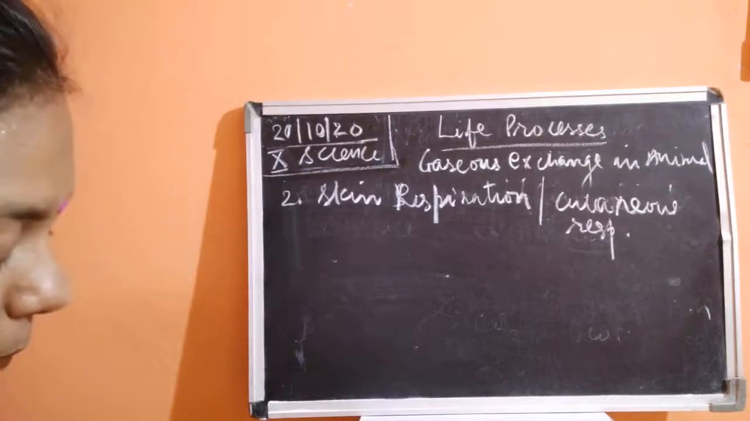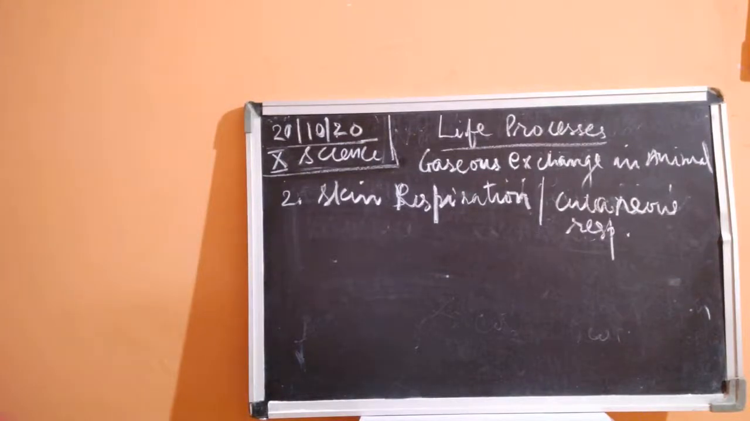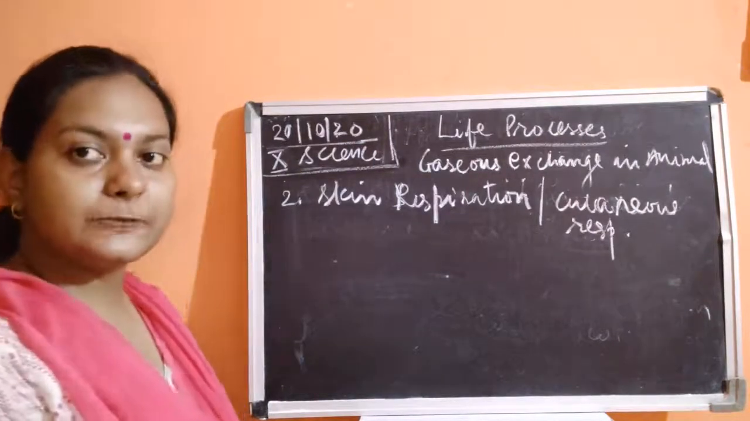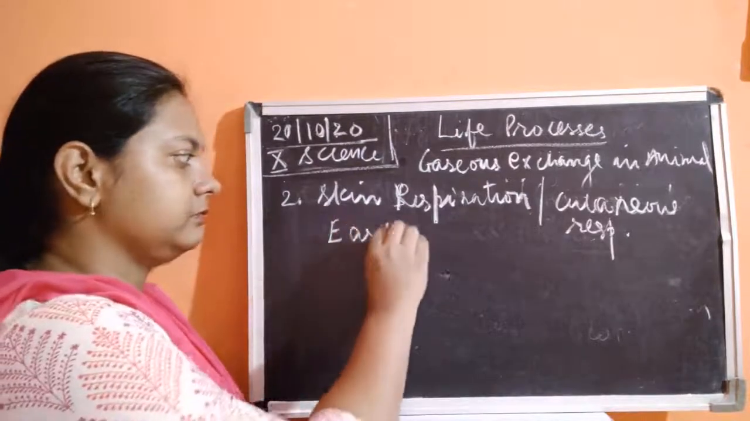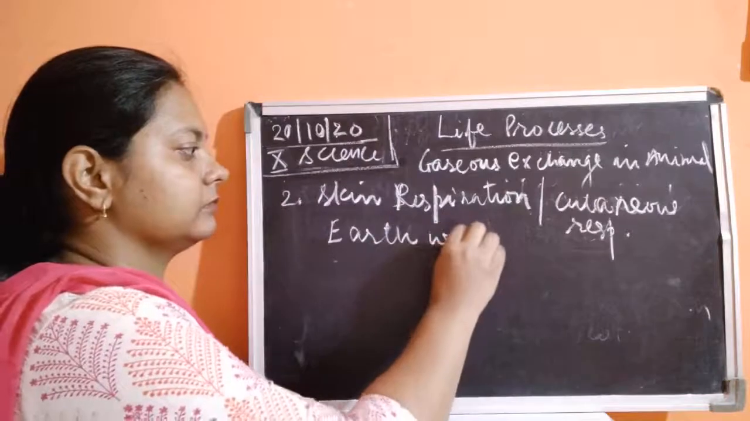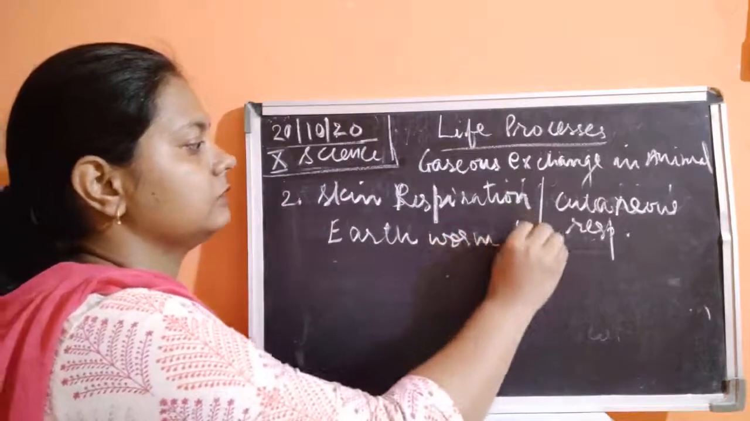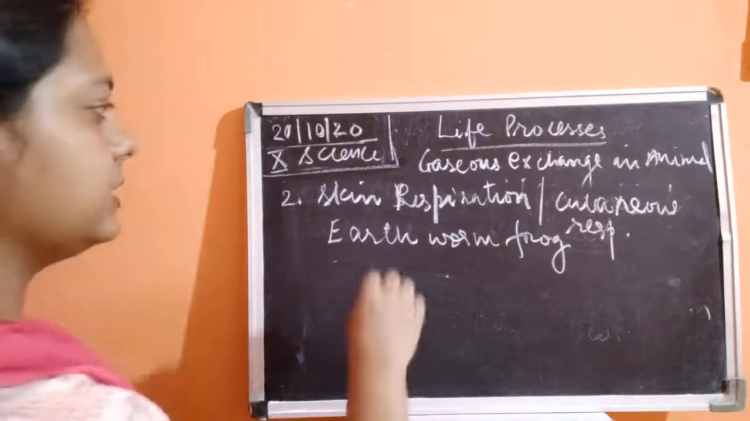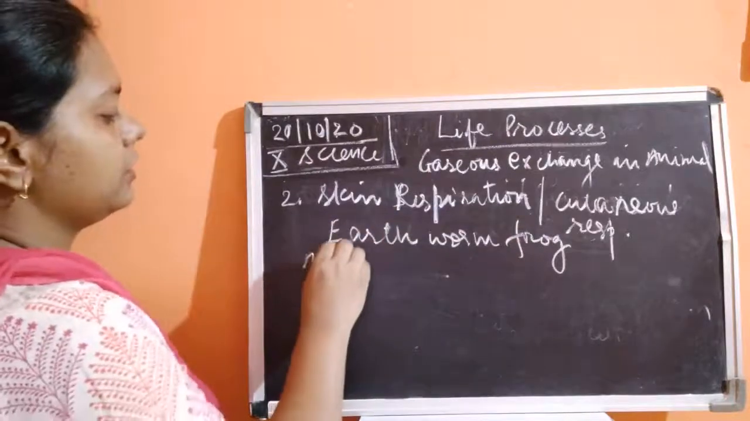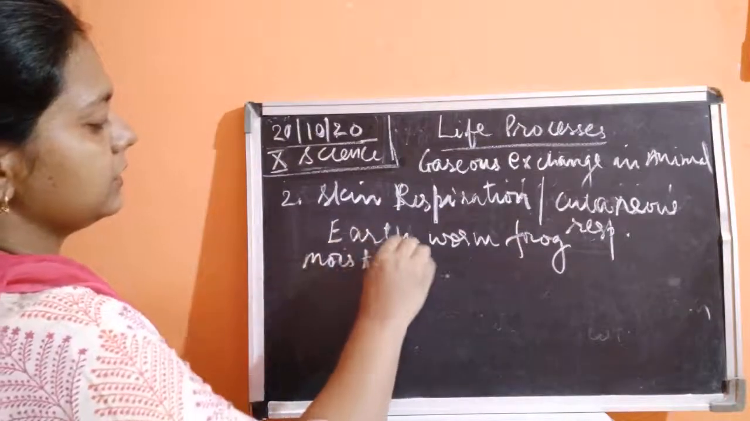Okay, so cutaneous respiration is there in the animals which respire with the help of the skin, such as earthworm, such as frog, with the help of the moist skin. Okay, not only the skin, it takes place with the help of the moist skin.